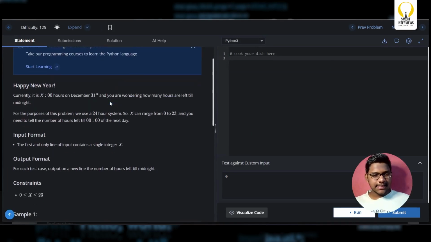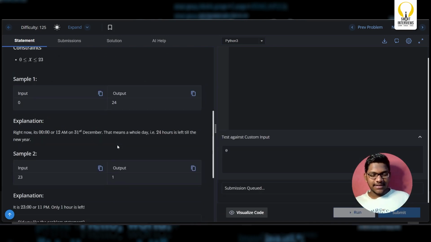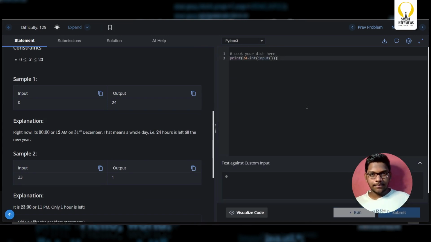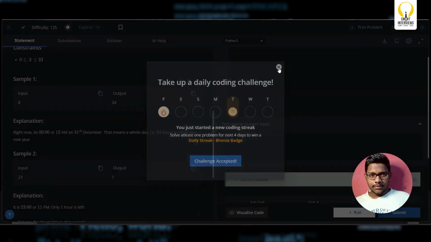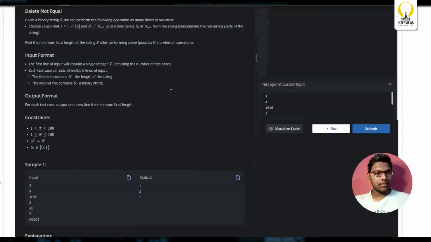It's discussed in the explanation, and we'll implement the same here as well. We need to read an input, simply subtract it from 24, and print the same value. So simply print 24 minus int of input. That's it, just a one-liner code. Good to go. We'll move to the next question.